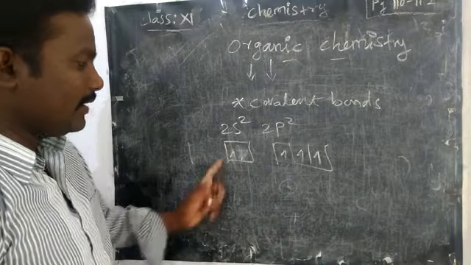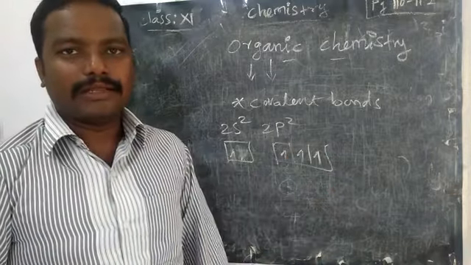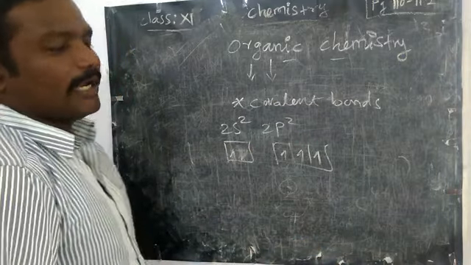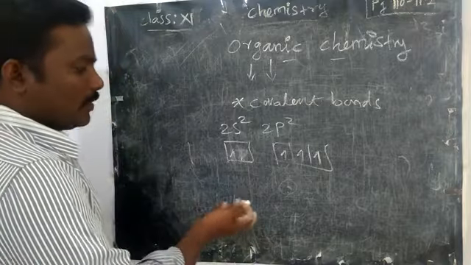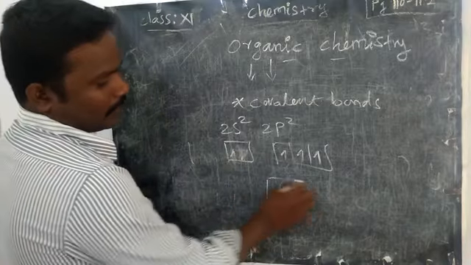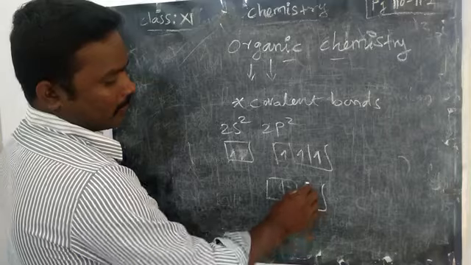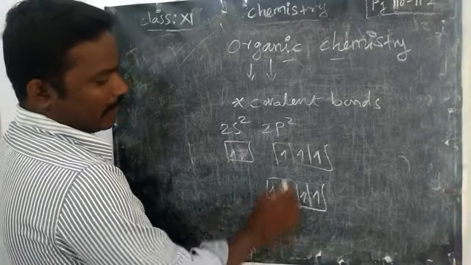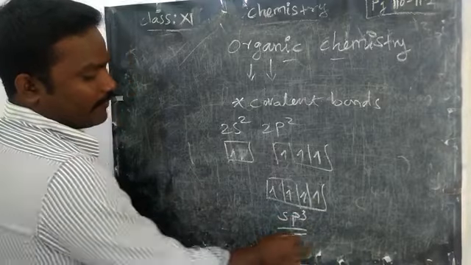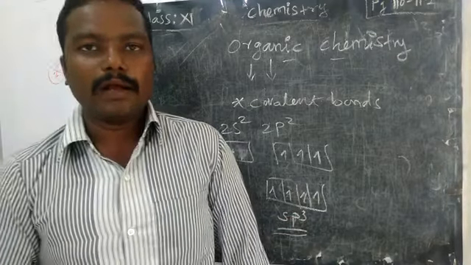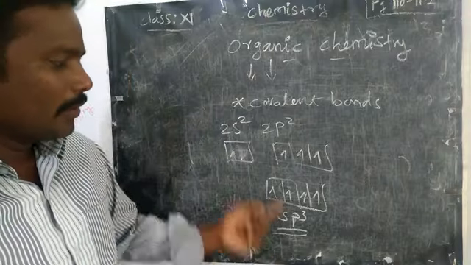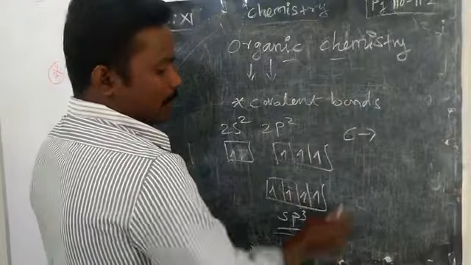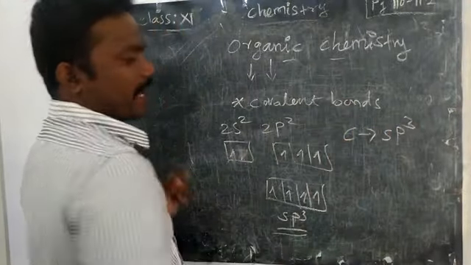Then what will happen? Now 4 single electrons are there. They are waiting for 4 other single electrons to become a stable electronic configuration. Now it will combine into hybridized orbitals. 1 2 3 4. So 1 s orbital and 3 p orbitals will form sp3 hybridized orbitals. So when carbon forms only single bonds, it forms sp3 hybridization.